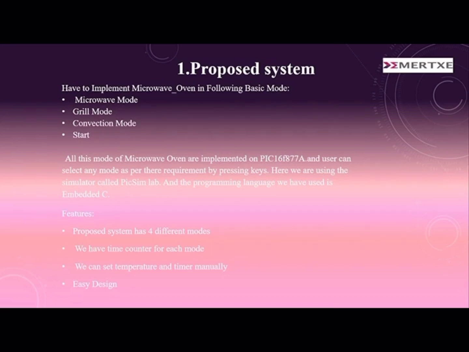Now coming back to the grill mode. In this mode, we have to set a timer for cooking by pressing keys. We have several keys on the board, so we have to assign different functions to different keys. The convection mode enables you to cook food in the same way as in a traditional oven. The microwave mode is not used.